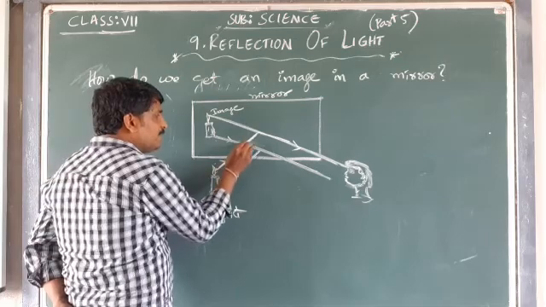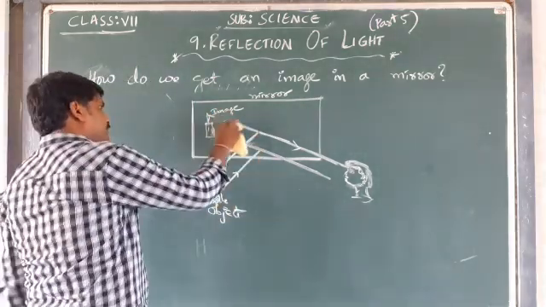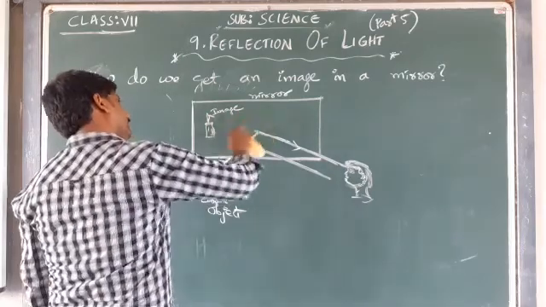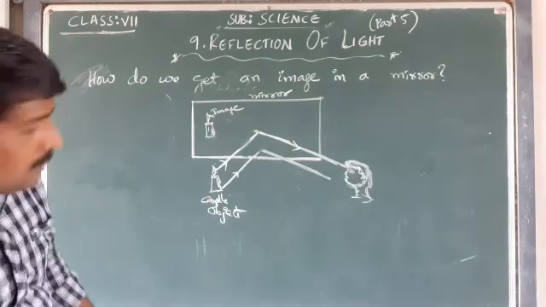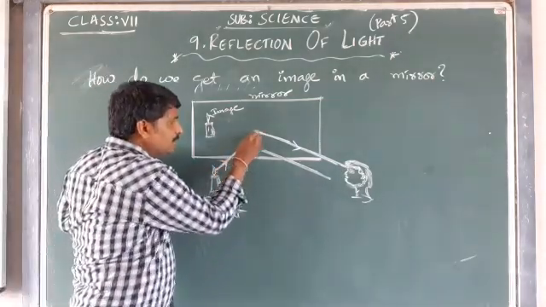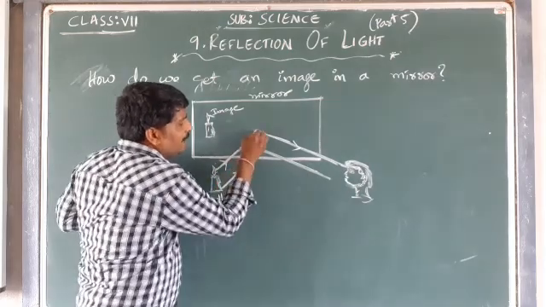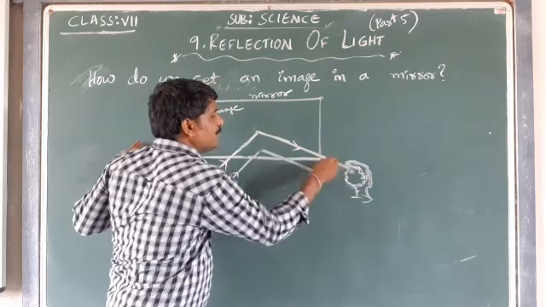The phenomenon is like this. The incident ray coming from the top is going to hit the mirror, and after hitting the mirror, it gets reflected and reaches my eye.